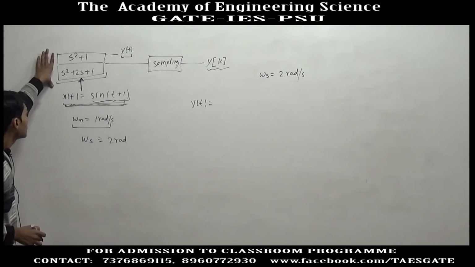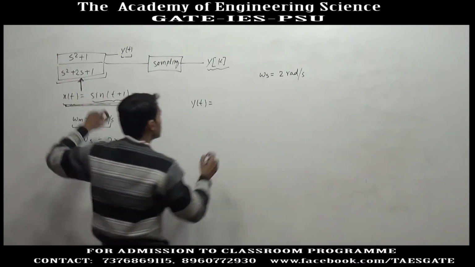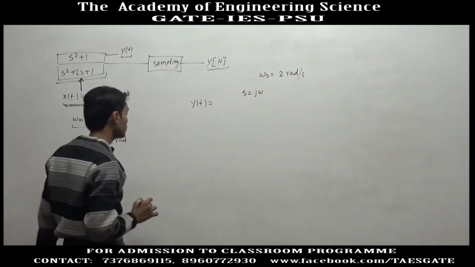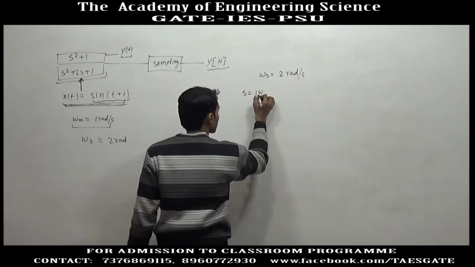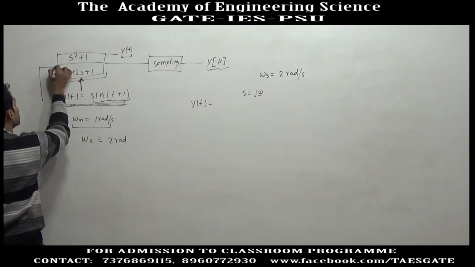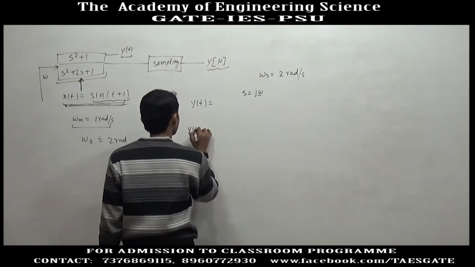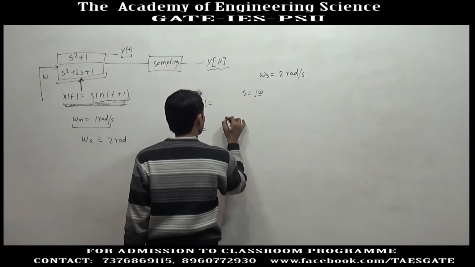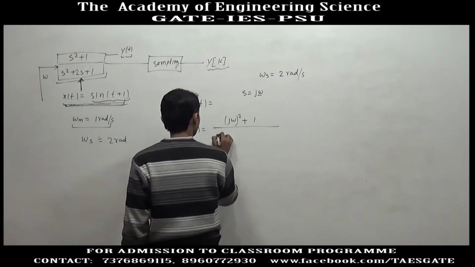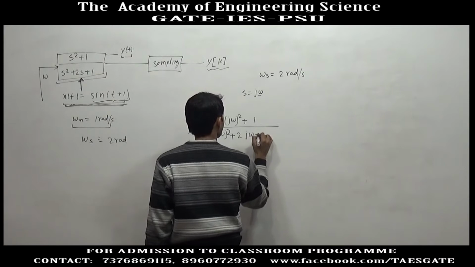For a pure AC signal, if you want to calculate gain, you can put s equal to j omega, where omega is any frequency for which you want the gain of this system. So, G(j omega) equals (j omega) squared plus 1 divided by (j omega) squared plus 2 j omega plus 1.